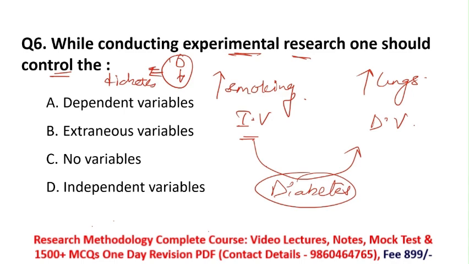In experimental research, the researcher should always control the extraneous variable, because the researcher wants to see the smoking effect on the lungs, not on the diabetes. So the correct option is option B, extraneous variable, meaning extra variables which are affecting our study.